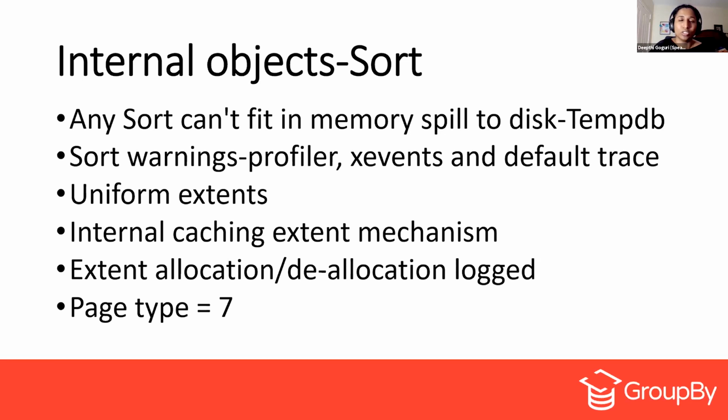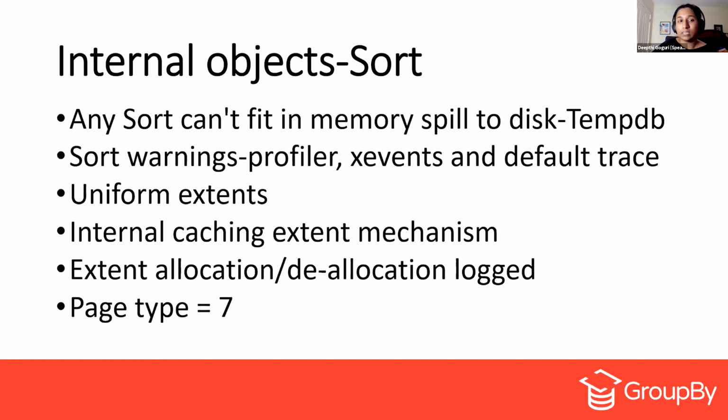So how do you capture these sorts? We can use Profiler to see the sort warnings. We have Extended Events, and we can also check the default trace from SQL Server 2008 R2 and above. For every sort, only uniform extents are allocated. There are no mixed extents for the sort. Once these uniform extents are allocated for the sort, they will hang around for the sort itself, stored especially for those sorts.